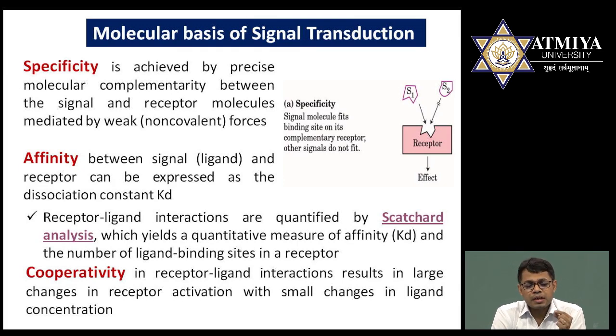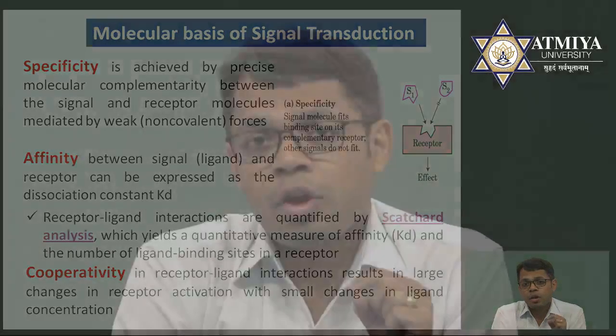After that, these ligands should be automatically removed from the receptors. If they are not removed from the receptors, then the signal will be continuous and the biological response will be continuous, and that is not good for the cell, and that's why a desensitization process occurs.